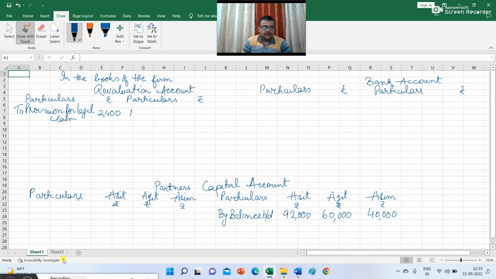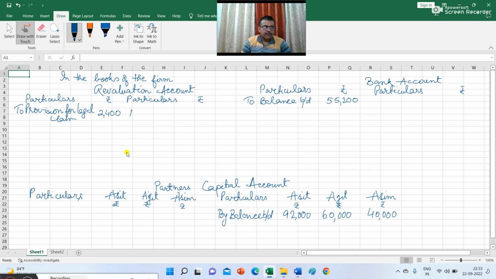Now you come to the figures which are given on the asset side. The first item is the bank balance. So in the bank account, I am writing here to balance b/d, rupees 55,200. Next figure is debtors 12,000 less provision 800, so the net balance of debtors given is 11,200.